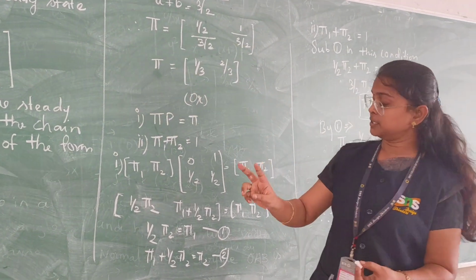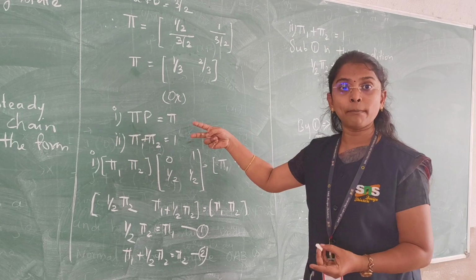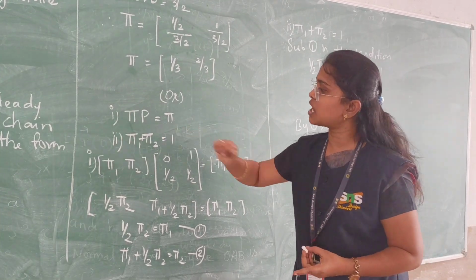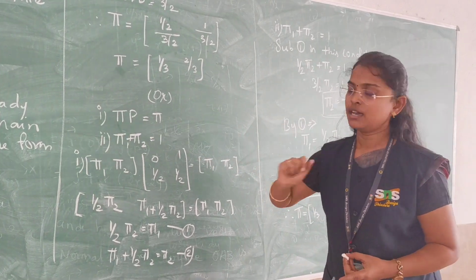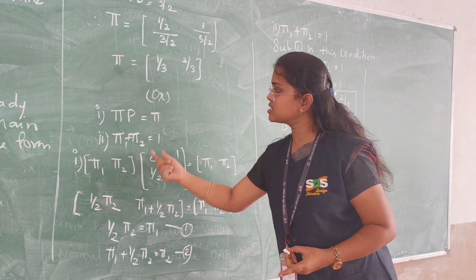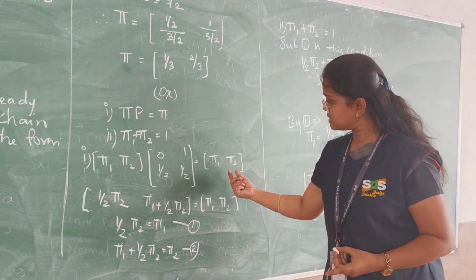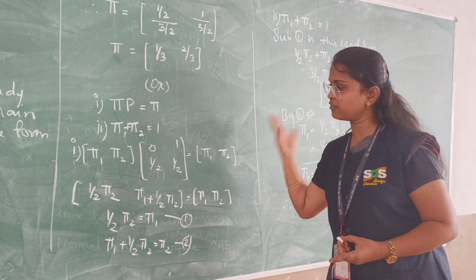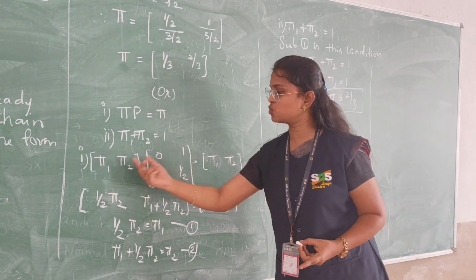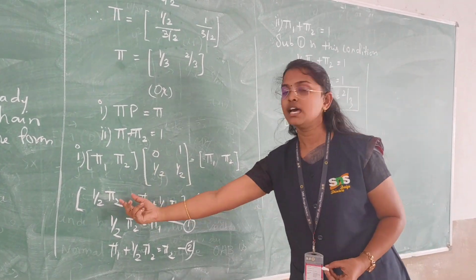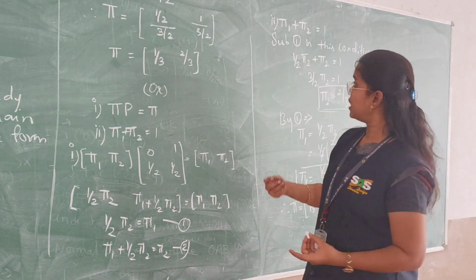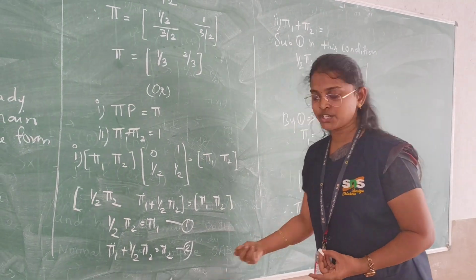The other method is to apply two conditions. The first condition is pi times P is equal to pi, where pi is [pi 1, pi 2] and P is our transition probability matrix. Then you multiply these two matrices and equate the corresponding places. From that you get two equations.